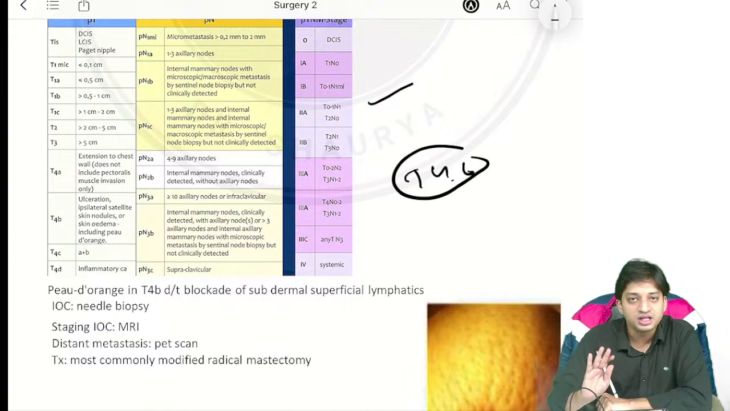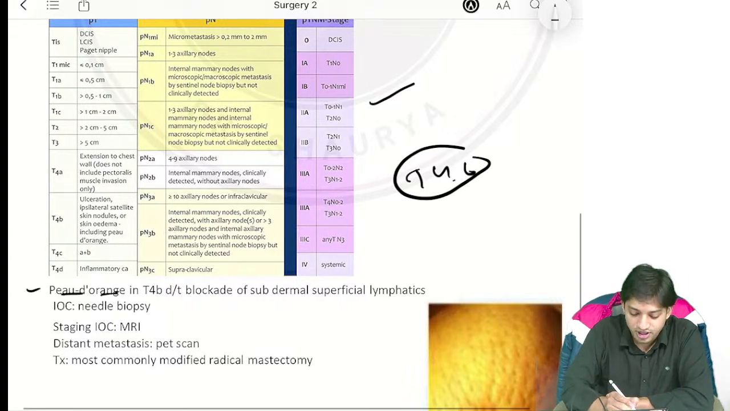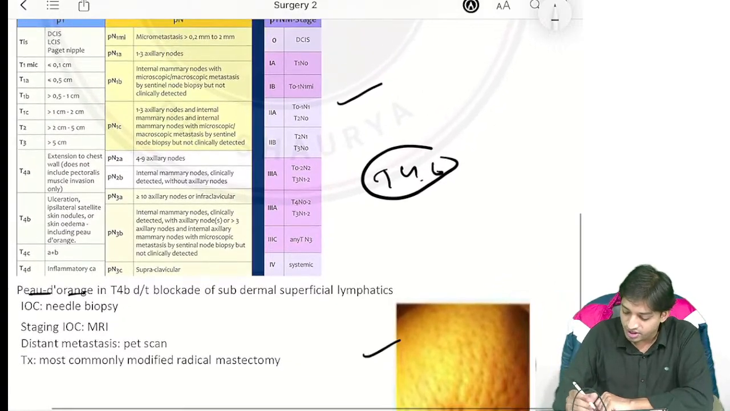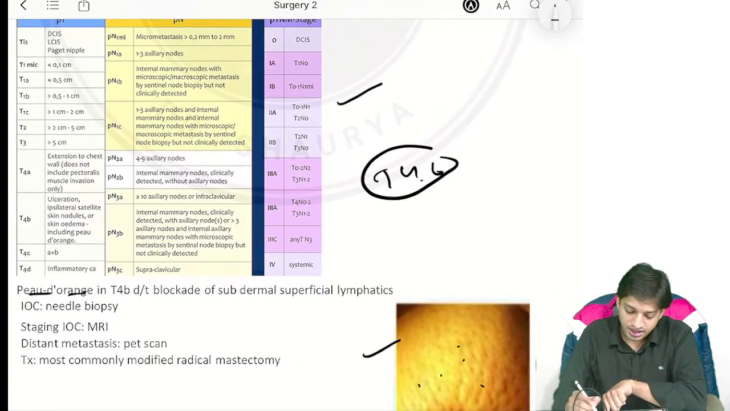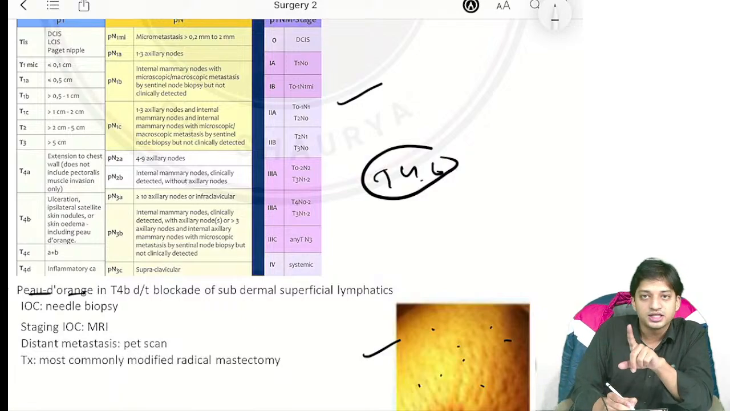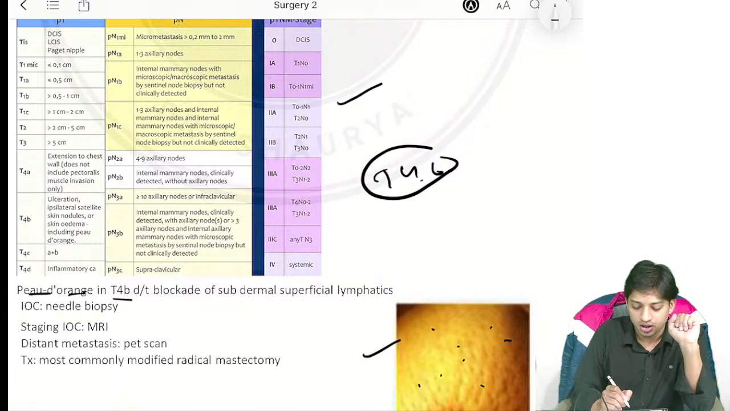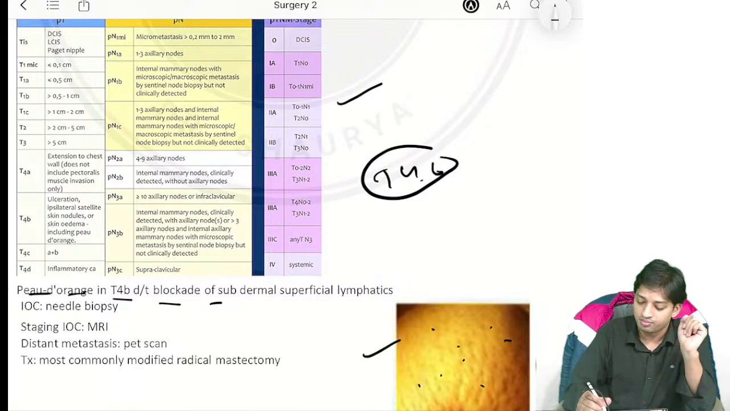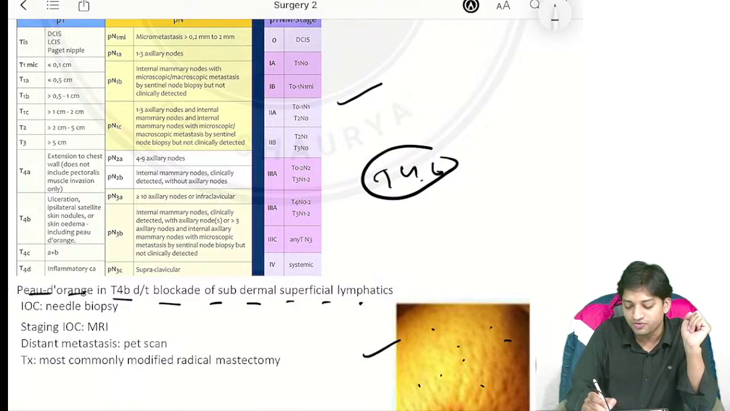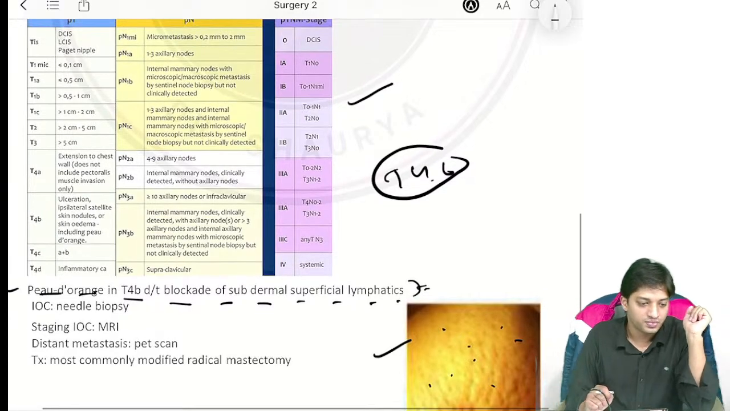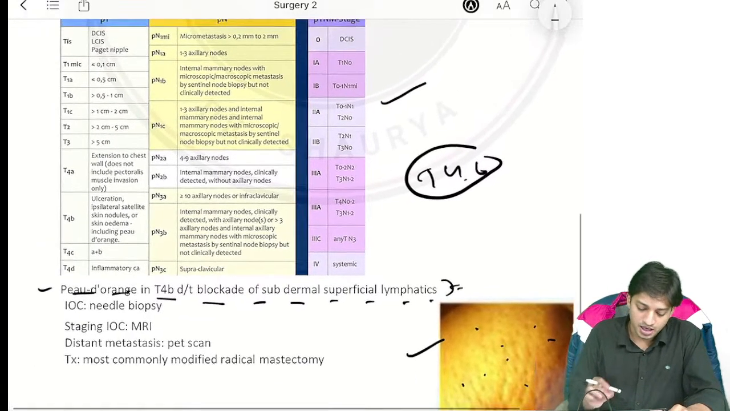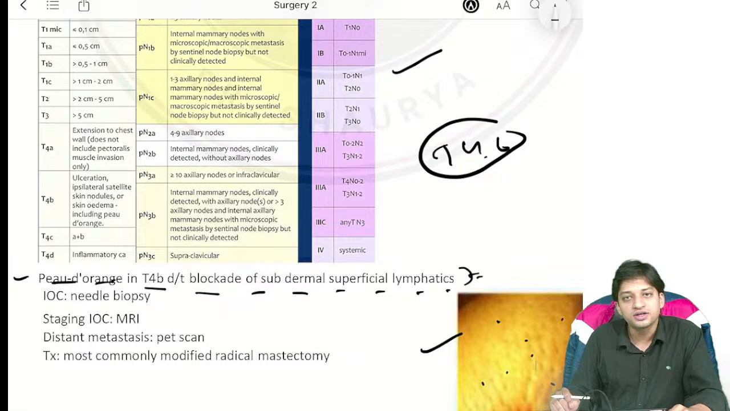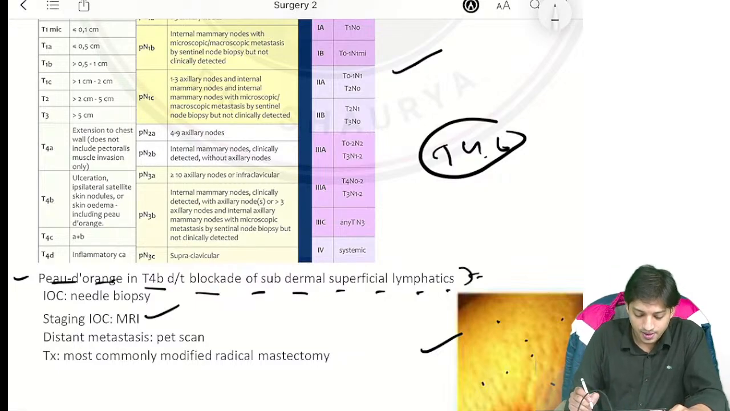And what is T4B? They will give you the peau d'orange appearance. So this will be the image they will give you, right? Peau d'orange appearance, and the staging will also always be T4B. And why does it happen? It happens due to blockade of subdermal, below the dermis, superficial lymphatics. When they are blocked, it will give the appearance of peau d'orange, right? T4B.